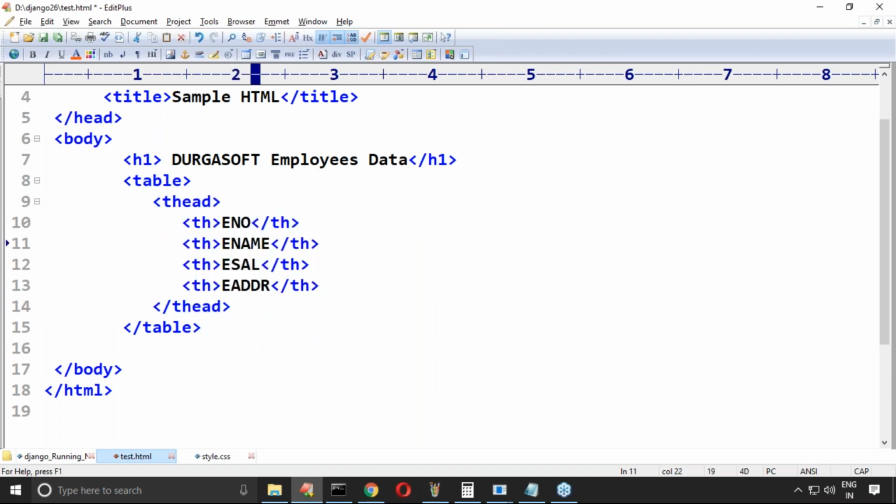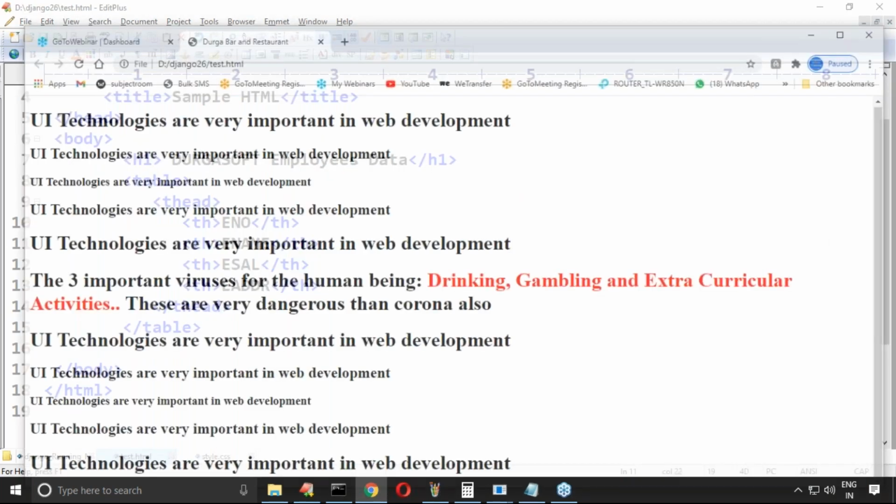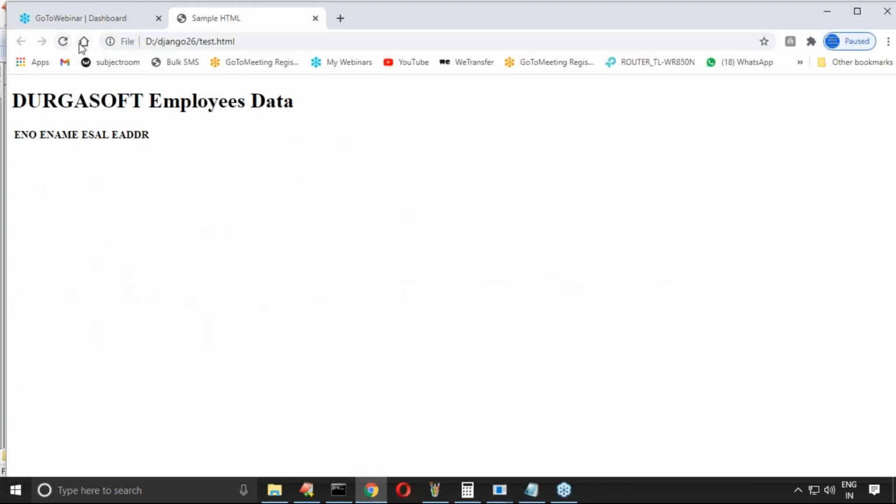Header row is ready. One minute. Up to this, let me refresh. Excellent. Durgasoft employees data. Enum, ename, esal, and eaddress. Where is the table? It seems to be normal text, not a table. Some people may feel this. Don't worry.